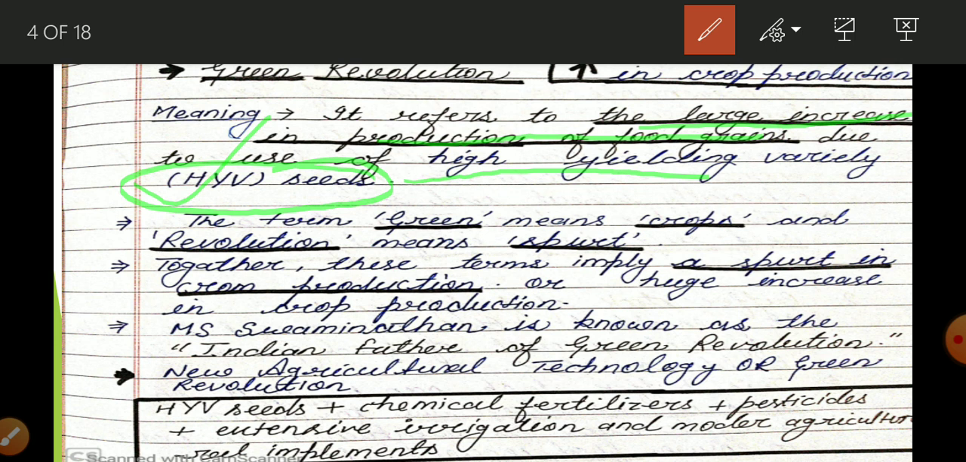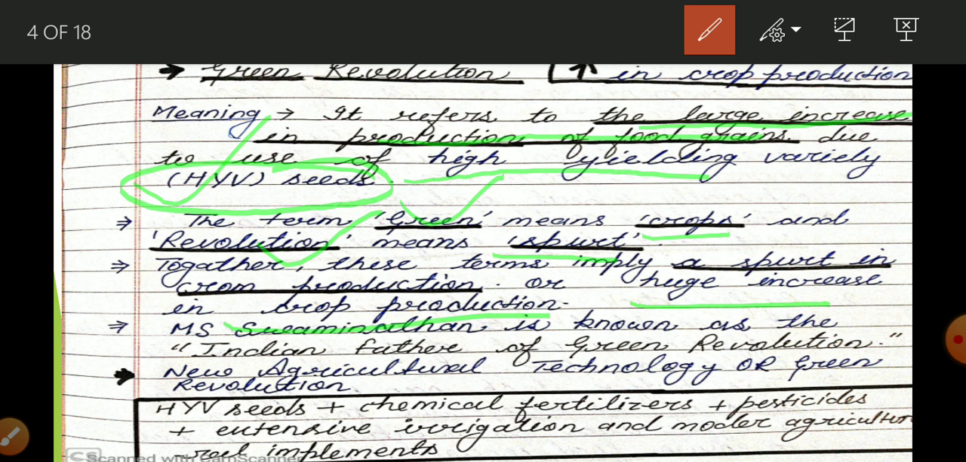The term green means crops and revolution means sprout. Sprout means sudden increase. So the term green revolution means crop and sudden increase. When we combine these two terms, it implies a spurt in crop production. Spurt means sudden increase, so a sudden or huge increase in crop production. This is the meaning of green revolution.